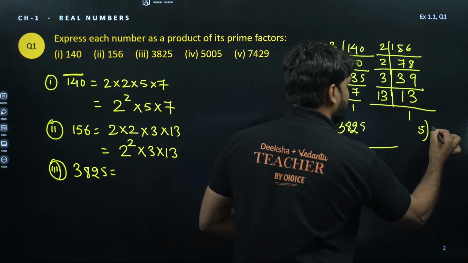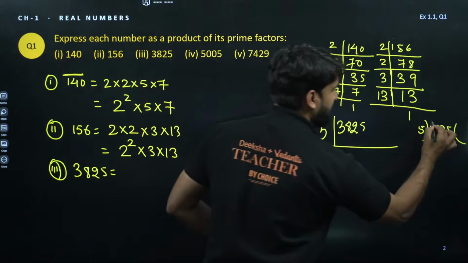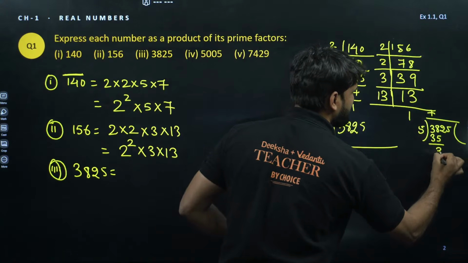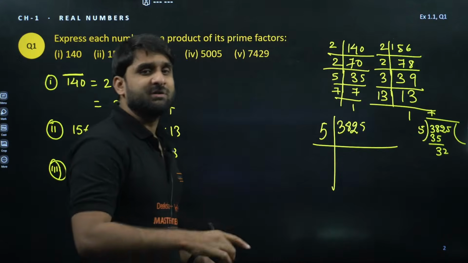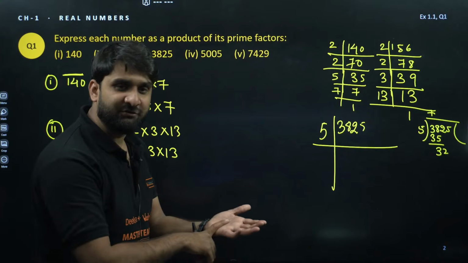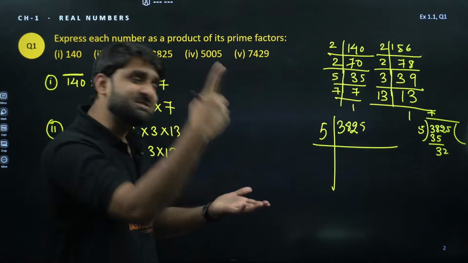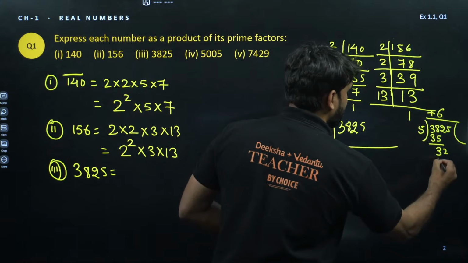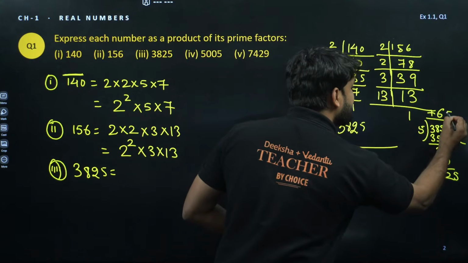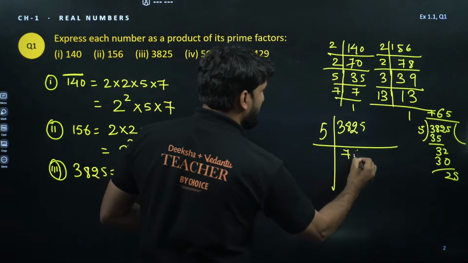For example, long division method, 3825. If we divide this number by 5, 5 sevens are 35. This is 3, this is 2. Now read the table of 5 again. 5 ones are 5, 5 twos are 10, 5 threes are 15, 5 fours are 20, 5 fives are 25, and 5 sixes are 30. So this will go 5 sixes are 30, and we have remainder 2, and one more 5 is there, and 5 fives are 25. So when we divide by 5 here, this number will look like 765.